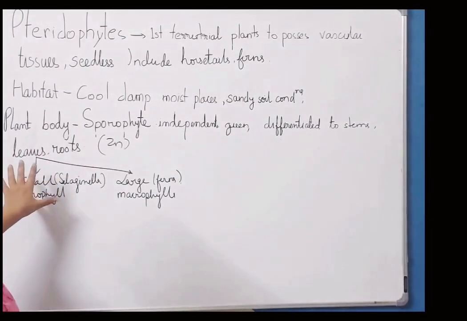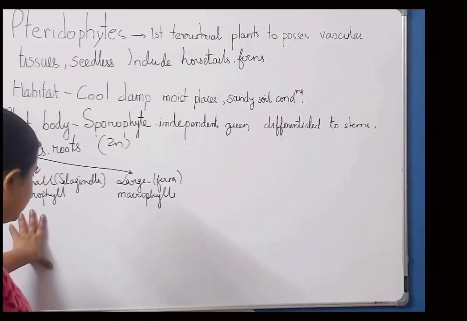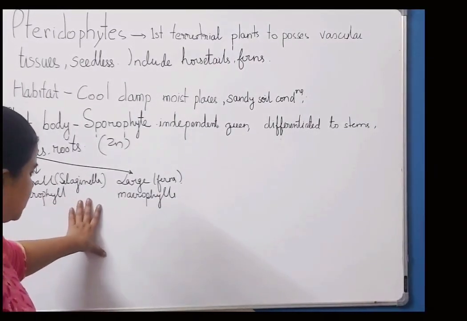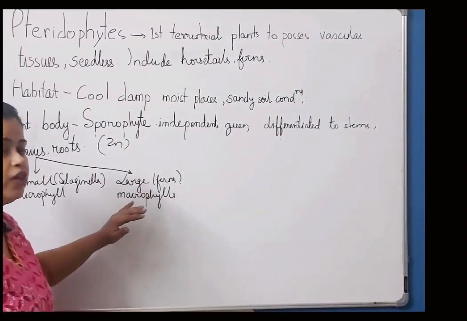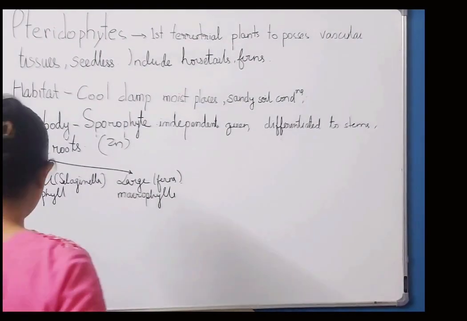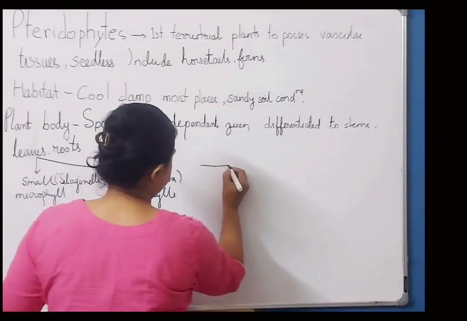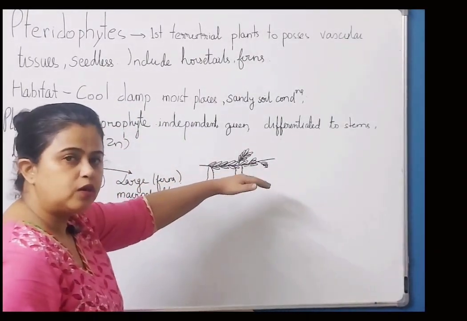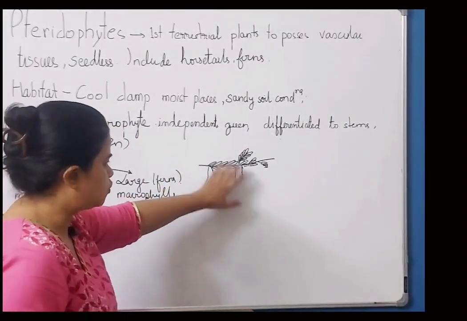Some of the pteridophytes हैं, उनमें the leaves are small, they are called microphylls. Example is Selaginella. And in some they are large, called macrophylls, जैसे ferns पे होता है. Let us look into this Selaginella. Okay, so they lie very low and close to the soil, and these are their true roots.